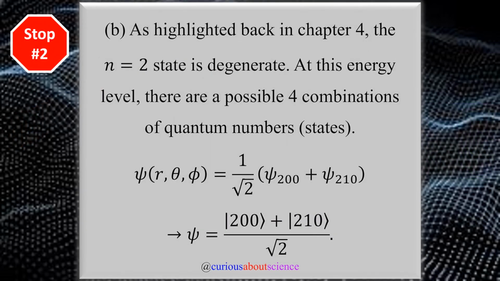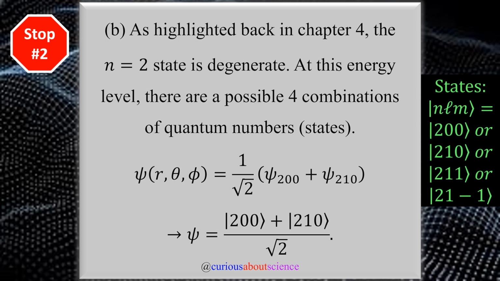Now, in step number 2, part B, we need to get a throwback to what we covered in chapter 4. Okay, so bring back all those fun memories. And in chapter 4, we saw that n equals 2 was a degenerate state, at least for the energy levels. And at this energy level, there were 4 possible combinations of quantum numbers or states, which we see listed here. For n equals 2, you could have L equals 0 or 1, but if L equals 1, then M could be 0 or plus or minus 1. So we see that we have all possible combinations of states here.